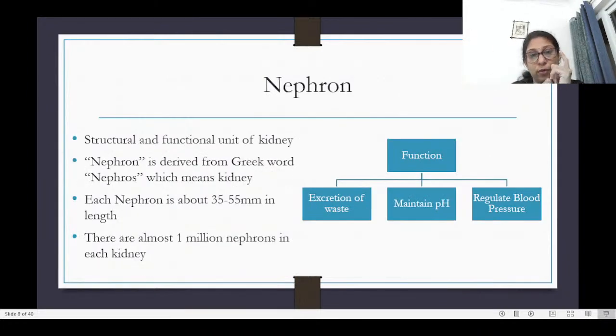Now looking at the nephron. Nephron is derived from a Greek word called nephros, which means kidney. Each nephron is about 35 to 55 millimeters in length, and there are as many as 1 million nephrons in each kidney. So what is its function? It excretes wastes, it maintains the pH, and it regulates the blood pressure. We will see how that happens.